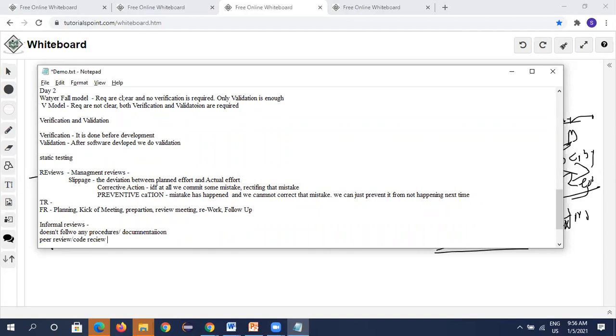Peer review means, see, in a testing team, actually in Agile we have a cross-functional team, so developers, testers, everybody would be there. Say I have been given a module to test, and I will be given some 15 hours to test it. I'll prepare test scenarios, write my test cases, and do execution. If any defects are found, I'll log the defect, the developer will fix it, I'll retest it, and I'll close my testing.